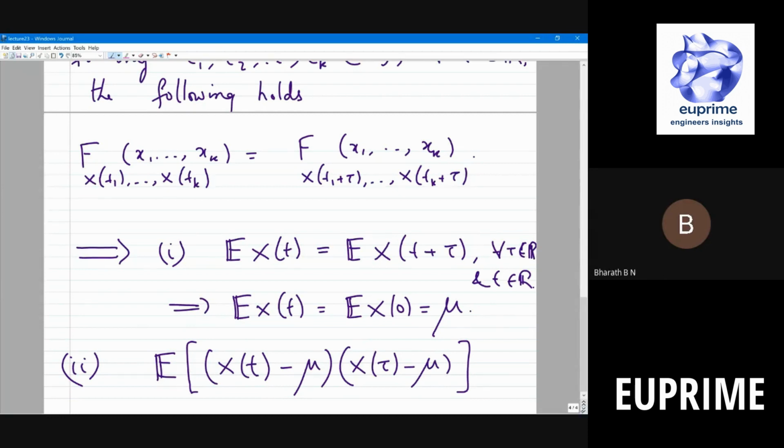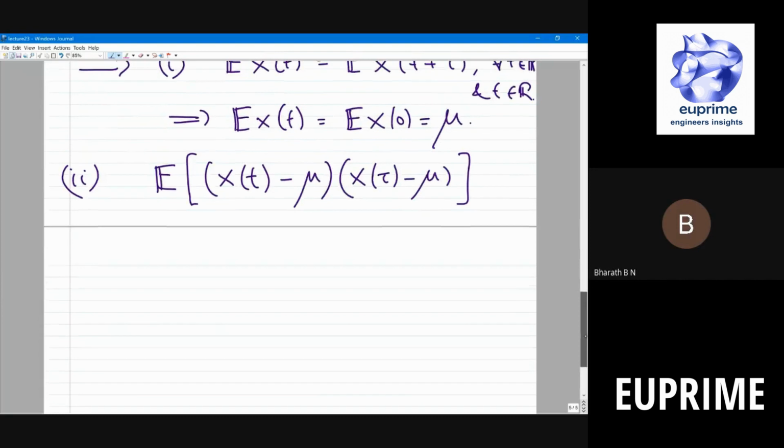Now what will happen to this? What can you say about this? Any idea? What will happen to the covariance? For shorthand, I'll write this as some K of t and tau, it depends on two.